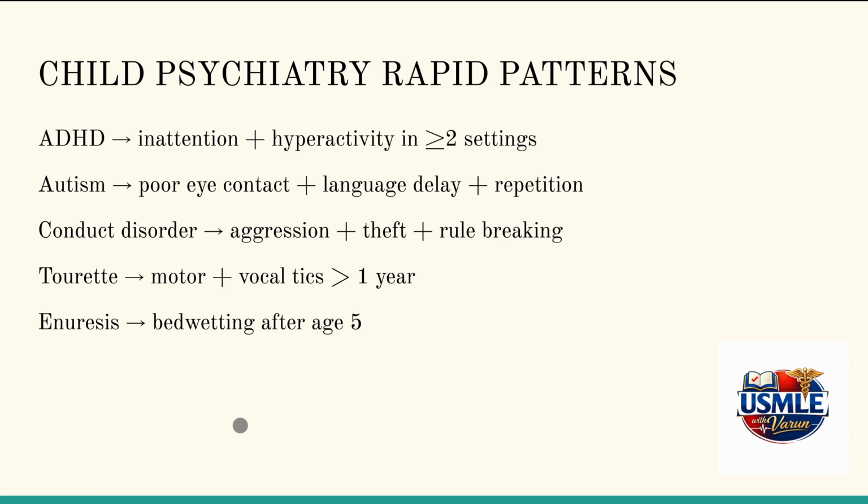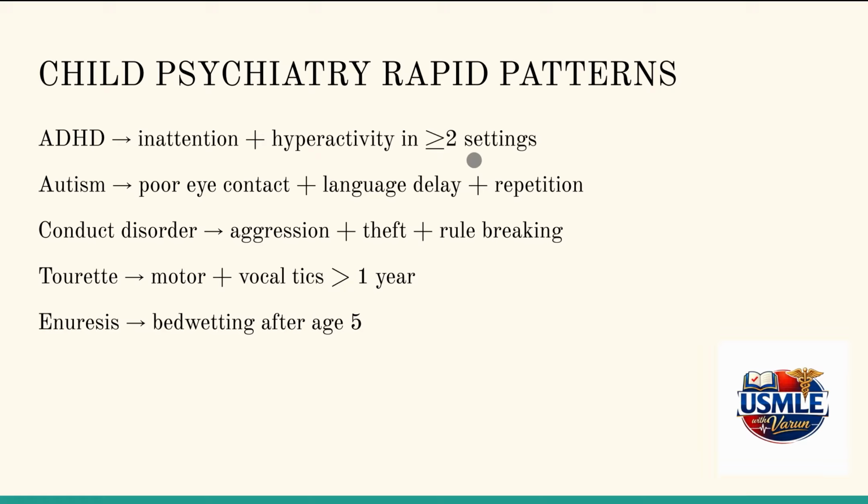So now, when we try to discuss child psychiatry patterns, we need to discuss these five conditions. ADHD: there's inattention and hyperactivity in more than one setting. If there's inattention and hyperactivity, we can think about ADHD. Whenever there's poor eye contact, language delay, and repetition, we can think about autism.